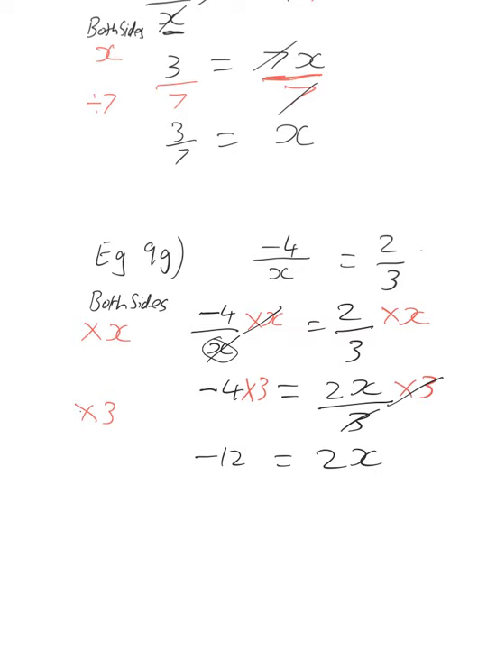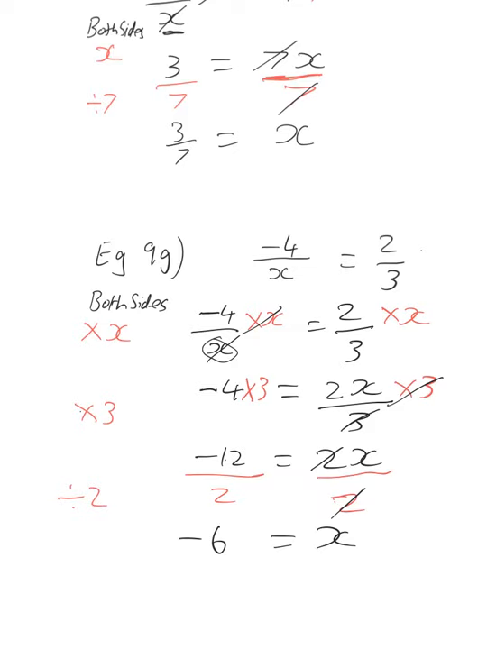Now we want to do the inverse of this 2 times x. So to both sides, we're going to divide by 2. Divide by 2 here, divide by 2 on the right-hand side. And what we have here, 12 divided by 2 is 6. There's a negative there, so it's -6. These two 2s cancel each other out, and we're left with x equals -6.